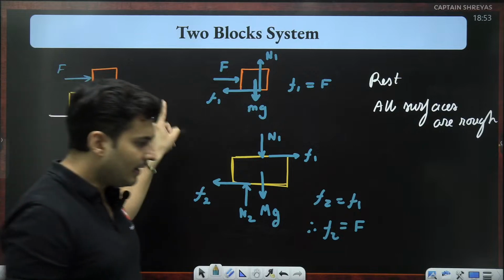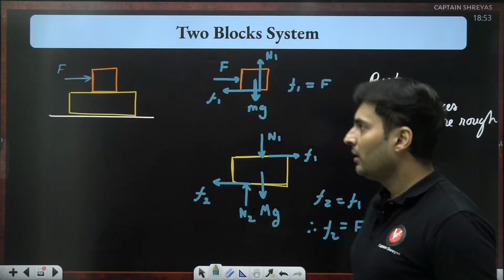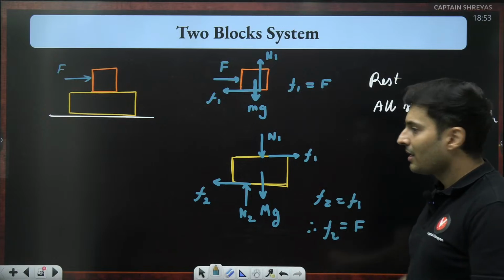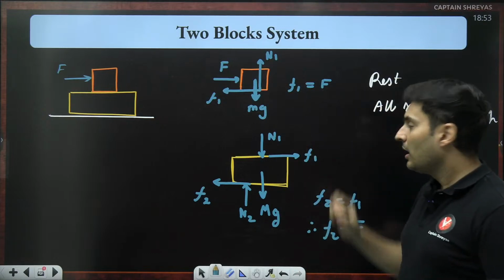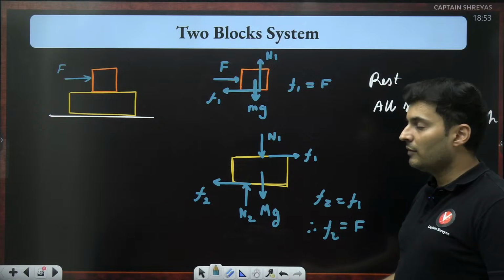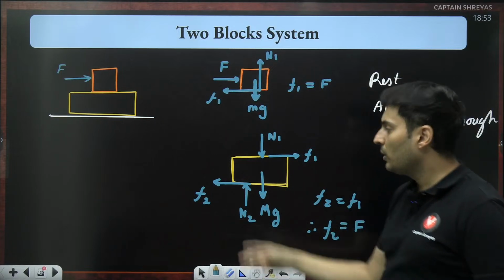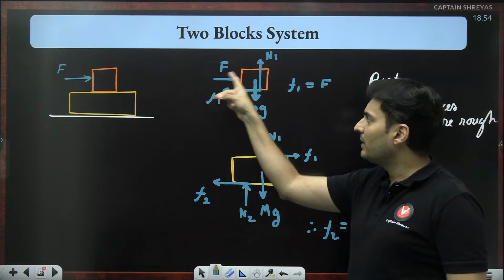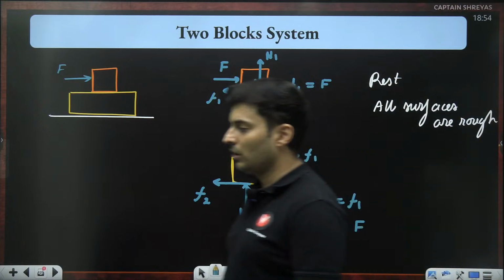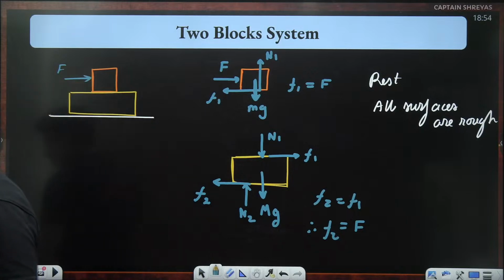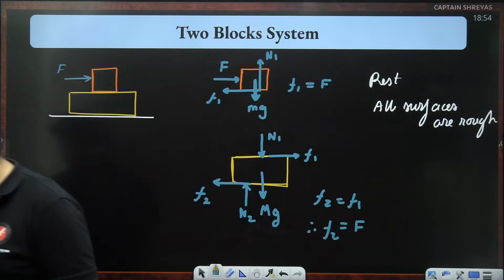Is this FBD clear and how we got it? How we start with basic forces, how we separate out the bodies, how we analyze the information, how we go logically. We don't jump directly. No, this is given. So let me start from the upper block and go to the lower block. Understood? Shall we go ahead?